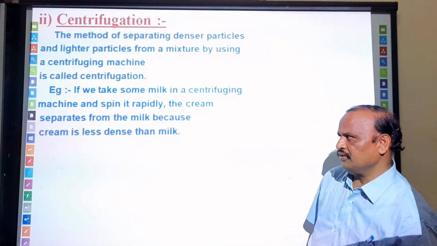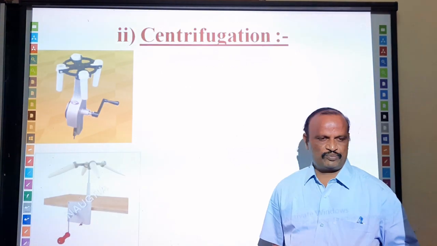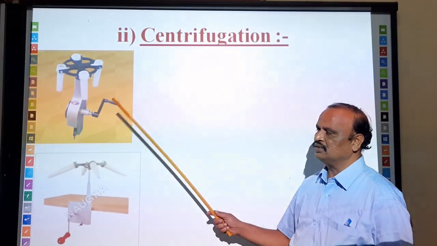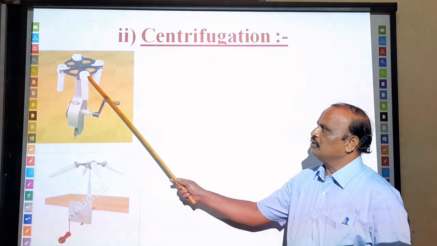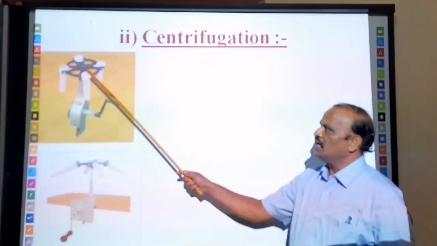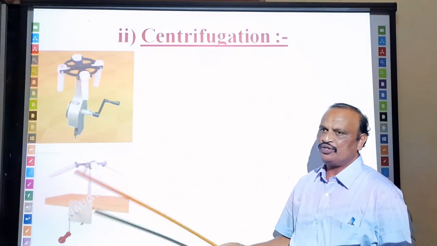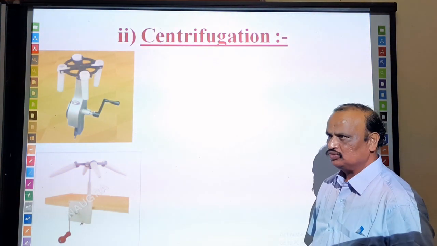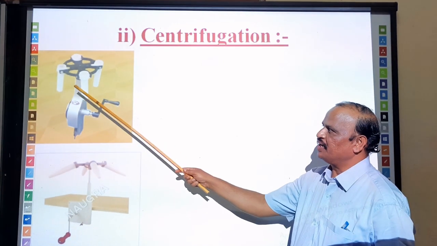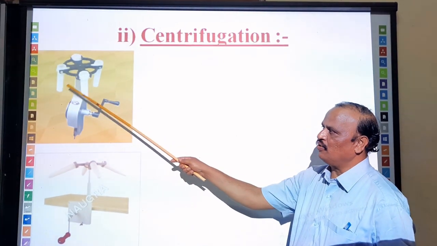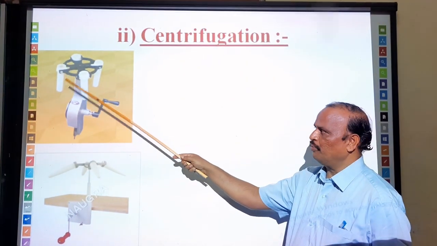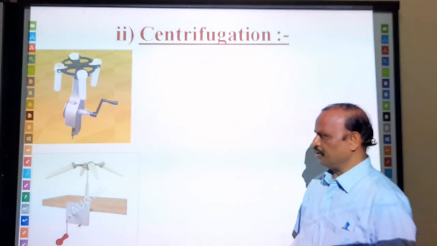So the centrifuge machine, you can see in the picture there. There are two types of centrifuge machine. One is the hand one. Using the hand, we can centrifuge it. There will be centrifuge tubes like this. Place them like this, and in them you take the components which are to be separated. Rotate this, so that after some time some particles settle down, and the other particles will be in the upper part. Decant that and you can separate them.